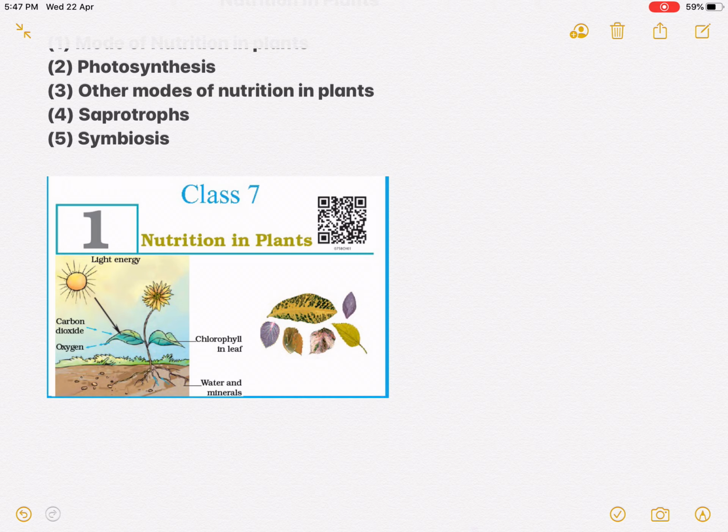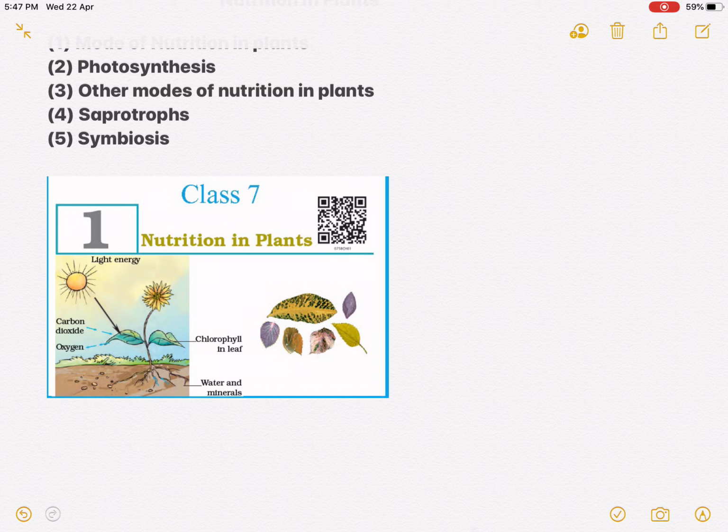Even human beings cannot synthesize their food. All the animals and human beings are dependent directly or indirectly on plants for food.